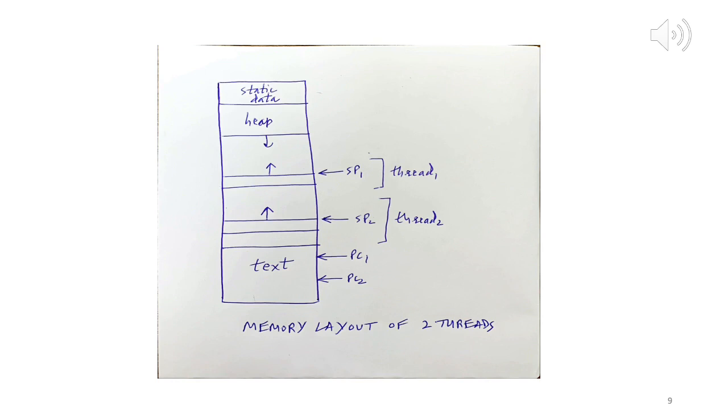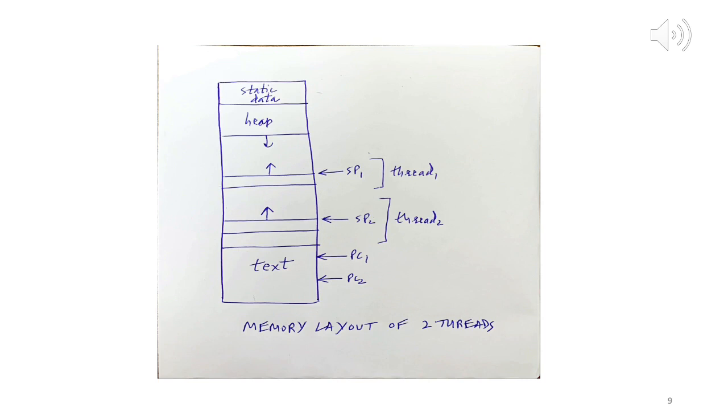So here you can see there's one text section, and then we have 2 PCs, program counters. So what does a program counter do? Program counter is a register that contains the address of the instruction currently being executed.